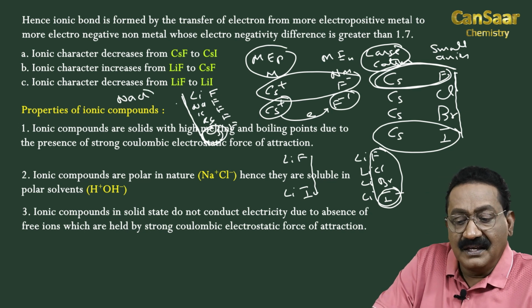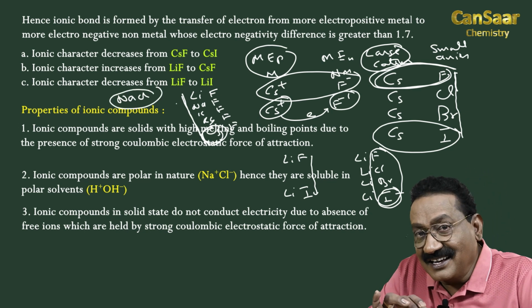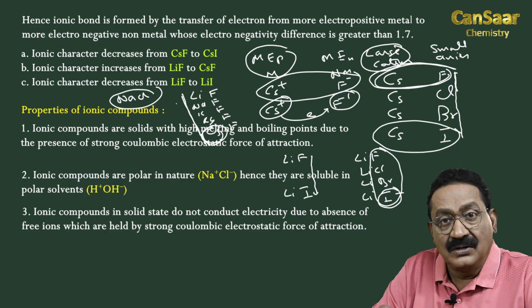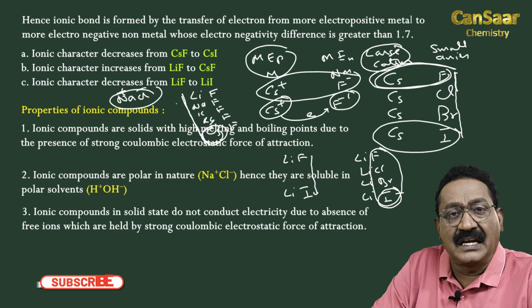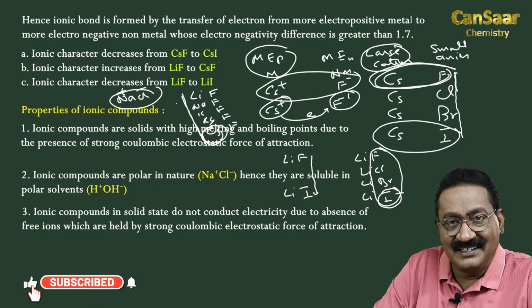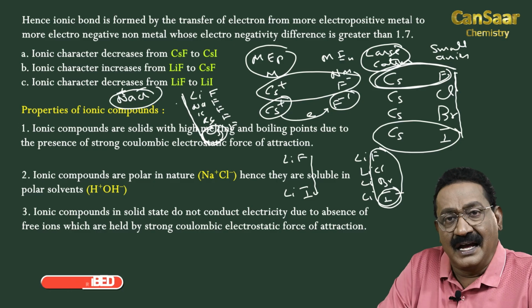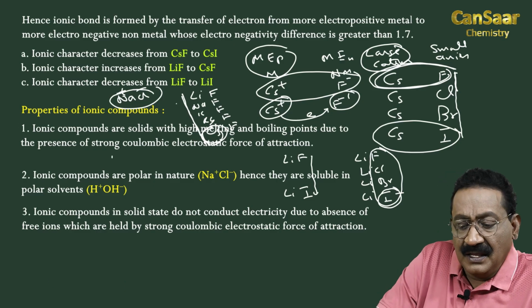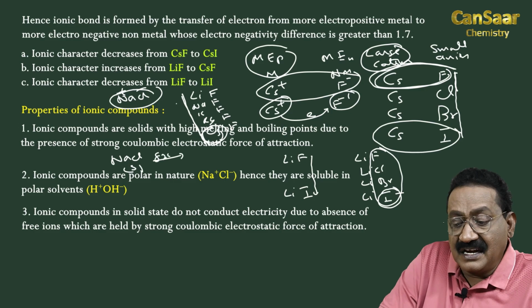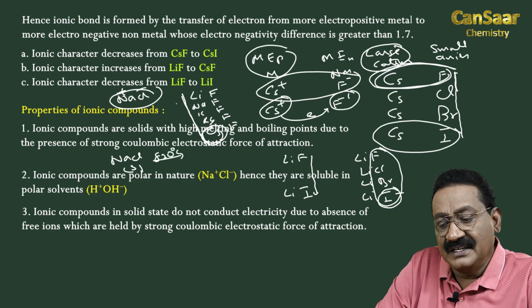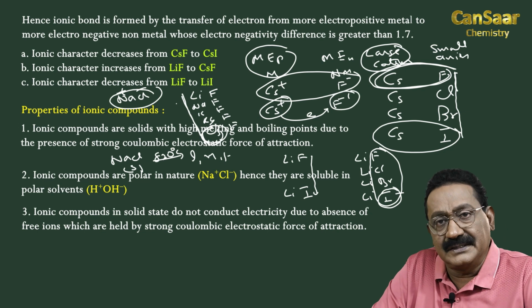So we know NaCl is a solid, hence ionic compounds are solids due to the presence of strong Coulombic electrostatic force of attraction, which also results in high melting points and high boiling points. For example, NaCl is solid, its melting point is 820 degrees centigrade. Then only it becomes liquid, molten or fused. High melting point.